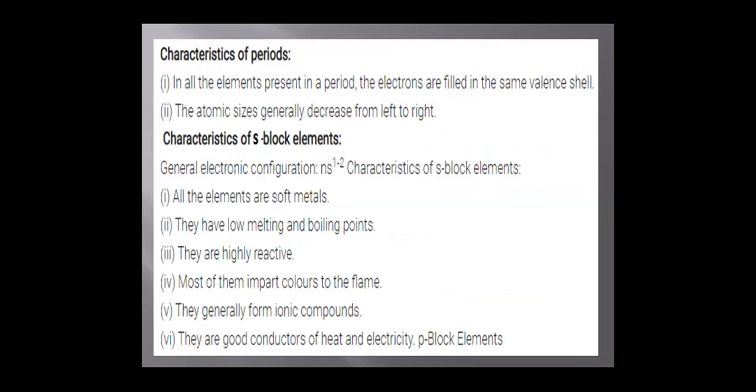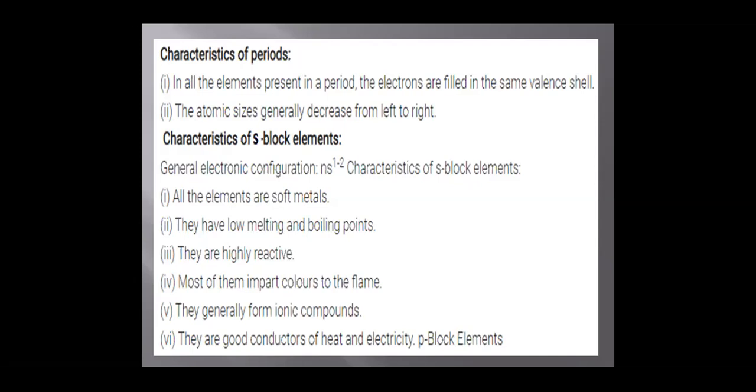Characteristics of periods. In all the elements present in a period, the electrons are filled in the same shell. The atomic size generally decreases from left to right. The periodic table is basically classified into 4 blocks, that is S block, P block, D block, and F block, based on the differentiating electron entering into the S, P, D, and F subshell.